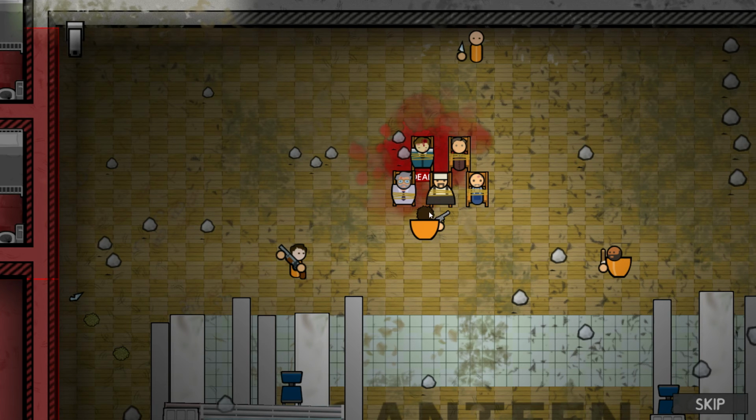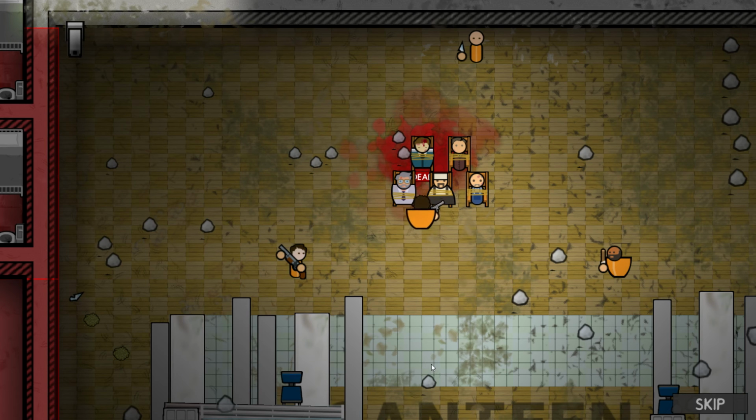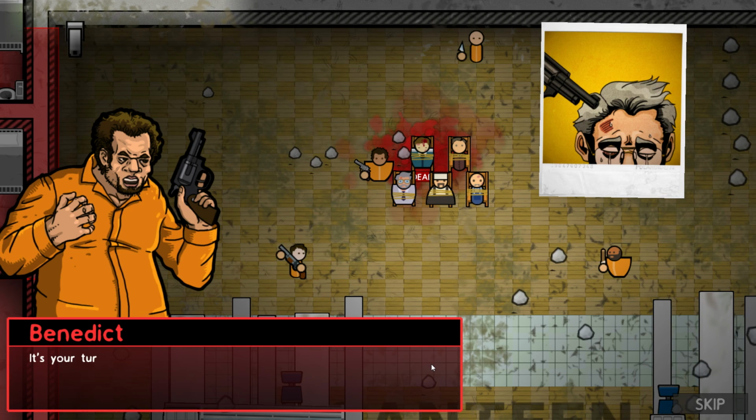Oh, and maybe these guys aren't supposed to know that he knows where the bullets are, right? Because he obviously does. Otherwise, he wouldn't have done that little coy thing. All right, enough with this bullshit. It's your turn, motherfucker. Unless you tell me what I want to know.